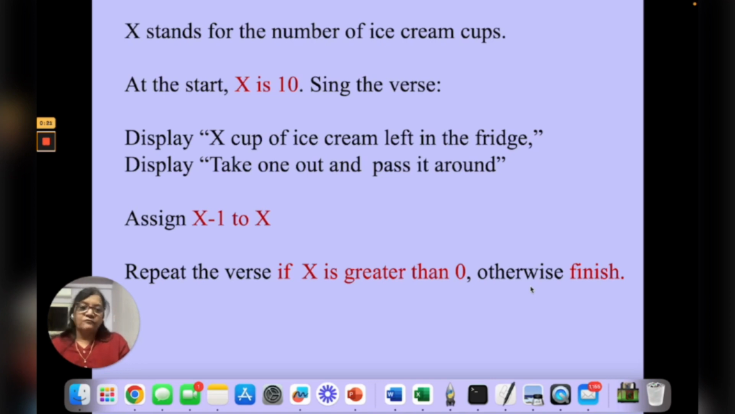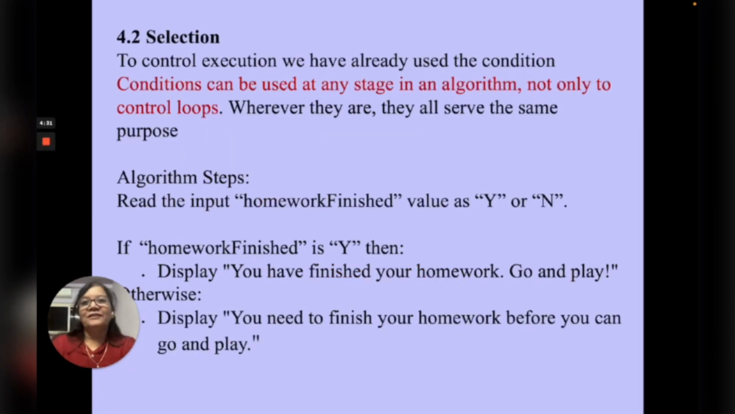And therefore finish, come out of the loop. Now the next is selection. To control execution of the loop, we have already used the condition. It can be used at any stage in the algorithm, not only to control loops. Wherever they are, they all serve the same purpose: creating a point at which the computer has to decide between the actions to be taken, which particular steps are to be performed next. That decision it has to take.